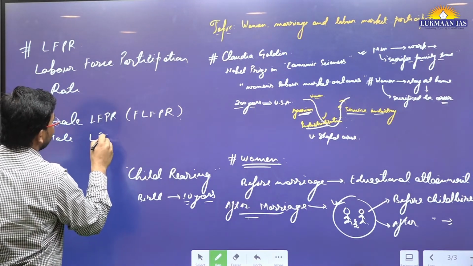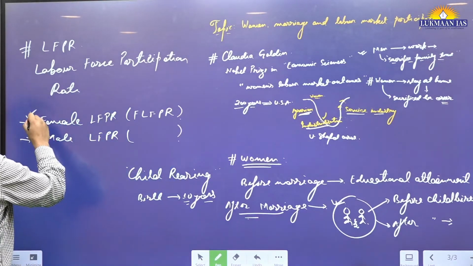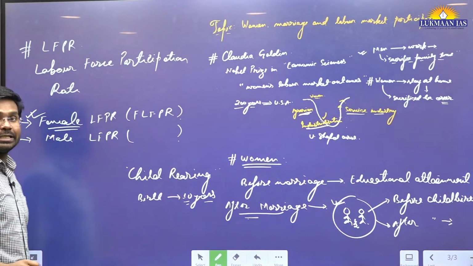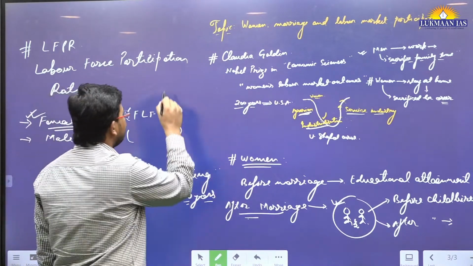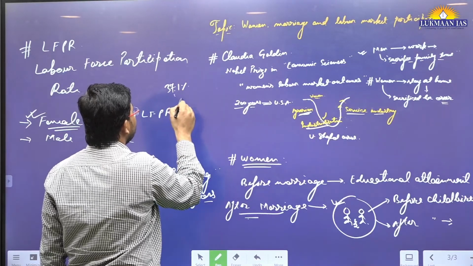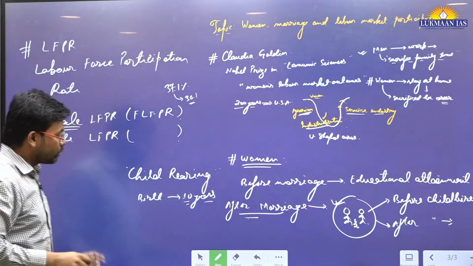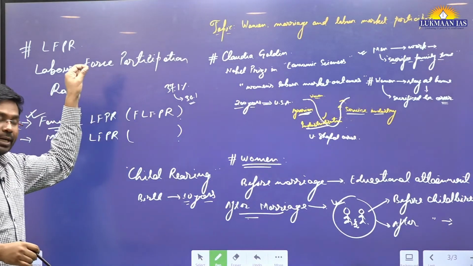It has been observed that generally the female labor force participation rate is low. It was earlier 37.1% in India, but now it is about 30%. So the female labor force participation rate has gone down.